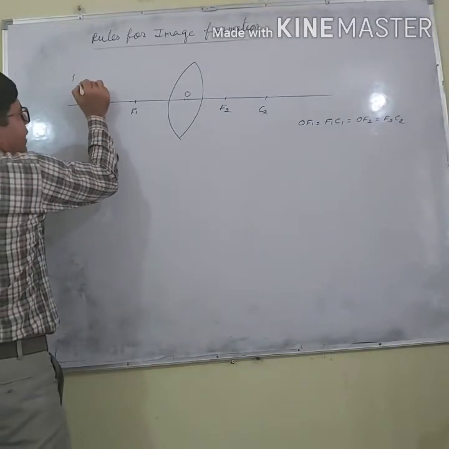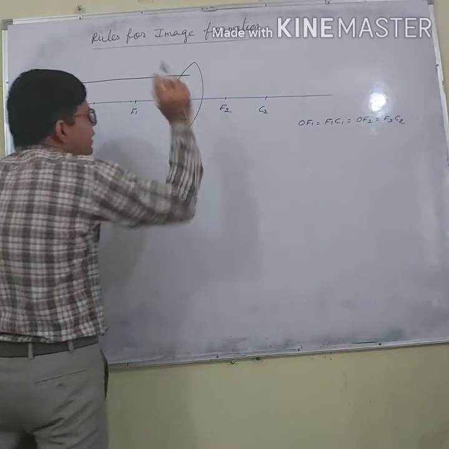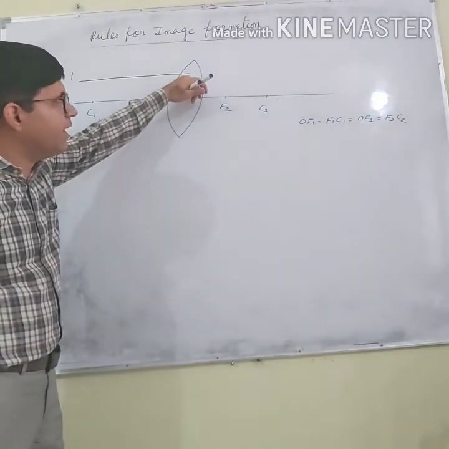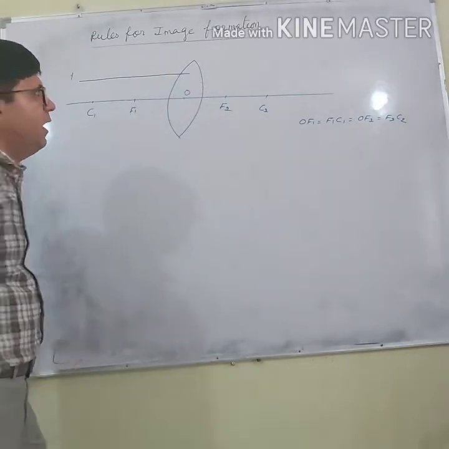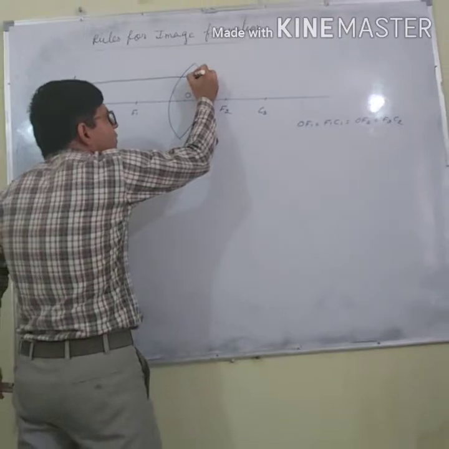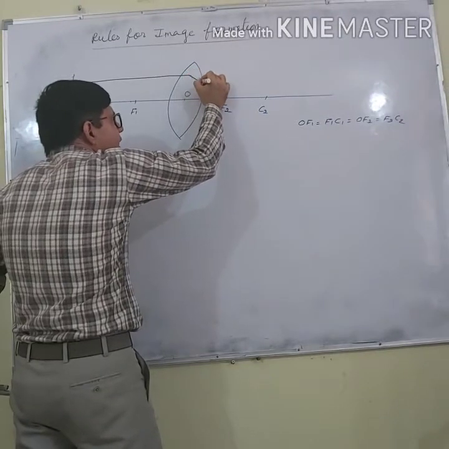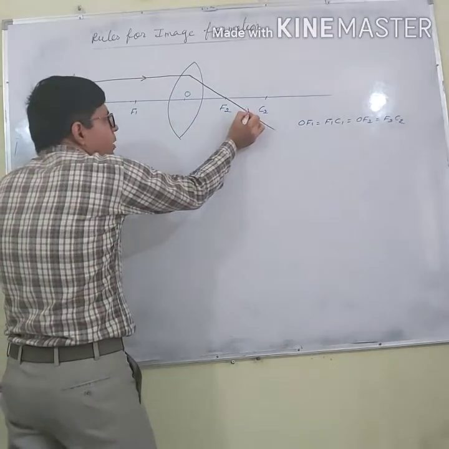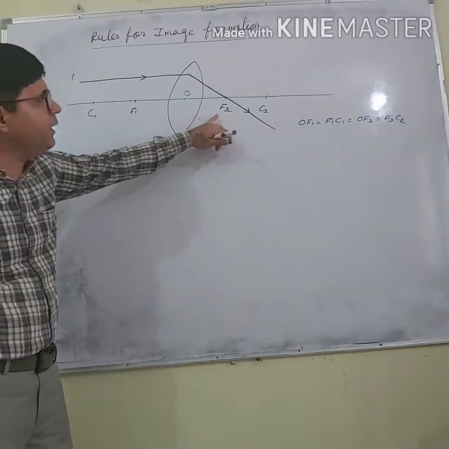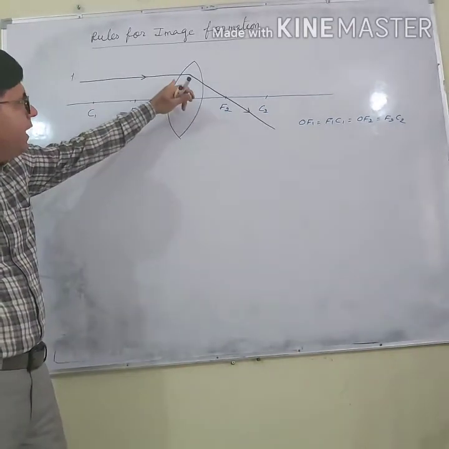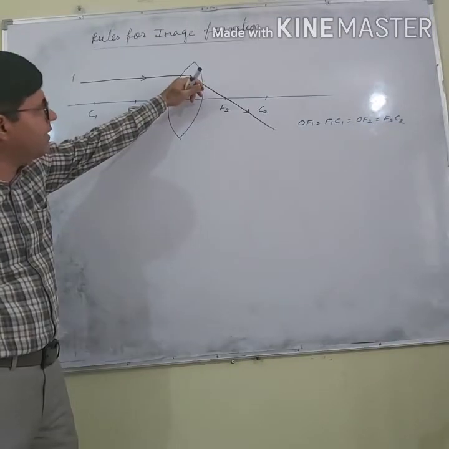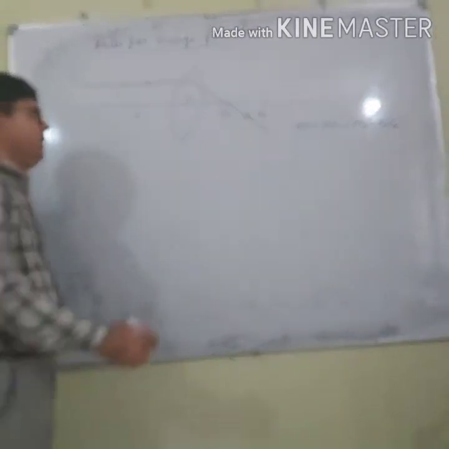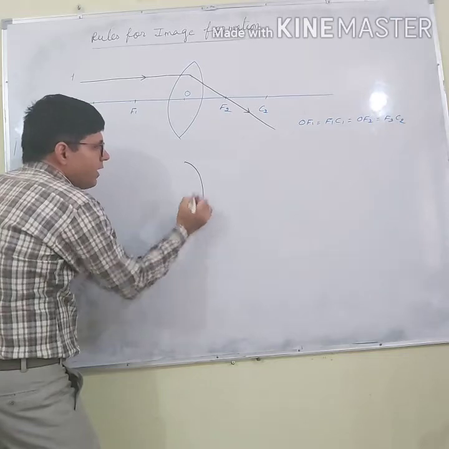First rule is, if we are having a ray of light which is parallel to the principal axis, what you will do? You will pass this ray till the half of the lens. After that, bend it into the focus, but we will say that the ray passes through the focus. Whenever we are having a ray of light parallel to the principal axis, after refraction, it passes through the focus. To make the diagram, pass this ray in the half of the lens undeviated, and after that pass it through the focus. And what will happen in case of a concave lens?